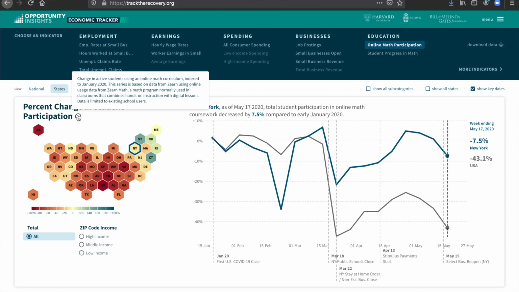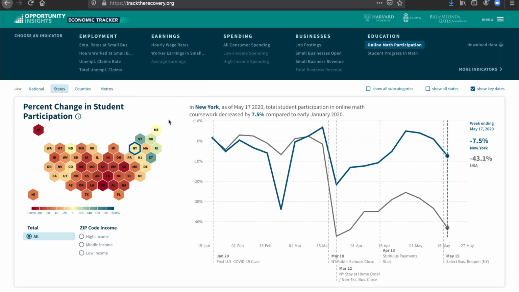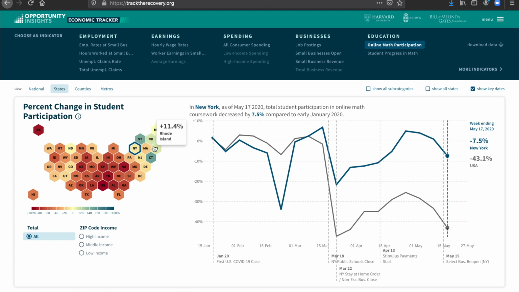So here, we're looking at how an online math curriculum from Zearn is being engaged with by students. It helps us track which communities potentially are better able to keep their students engaged when schools shut down and students have to learn from home. And what we see is that there's a significant amount of variation across the country. You see these areas of deep red in the South, where engagement with this online platform has dropped significantly. And in the Northeast, you see more greens, where engagement has stayed up.